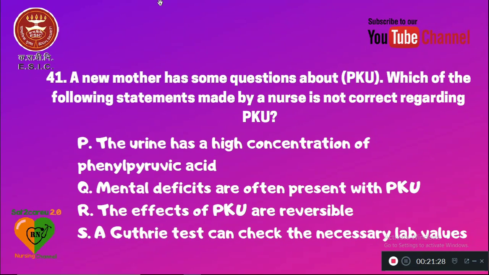P. The urine has a high concentration of phenylpyruvic acid. Q. Mental deficits are often present with phenylketonuria, or the effects of phenylketonuria are reversible. Yes, a Guthrie's test can check the necessary lab values. So the statement made by the nurse that is not correct will be, the effects of PKU are reversible.